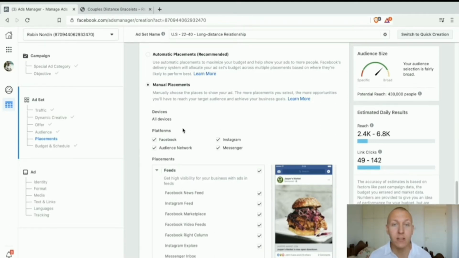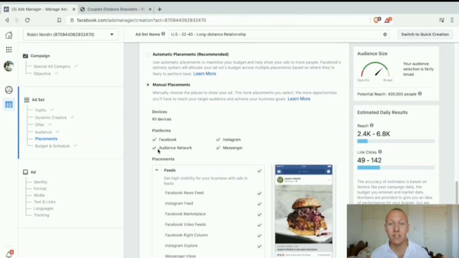So now first off, let's go through these one by one. Facebook, that's very easy, right? We all know about Facebook. We're doing Facebook ads, and I'm going to show you where those show up. Now, audience network, that is something that we never want to have clicked in. And the reason for that is simple. Audience network are different places outside of Facebook. So whenever you're using an app and sometimes you see this random stripe of advertising in the bottom, that is using audience network. Or when you're using a website and you can see this small piece of random advertising showing up on that website, that is the audience network.